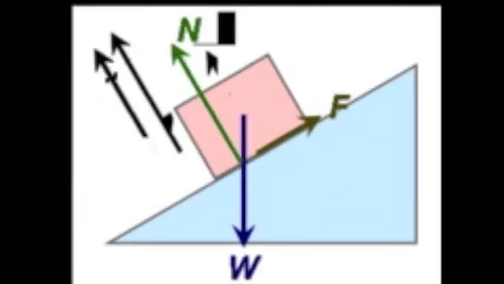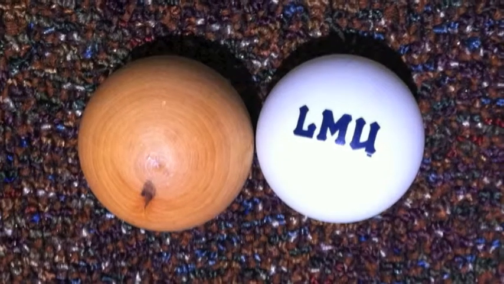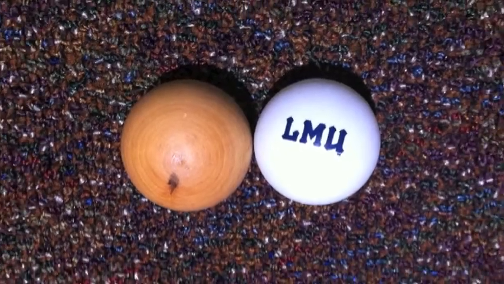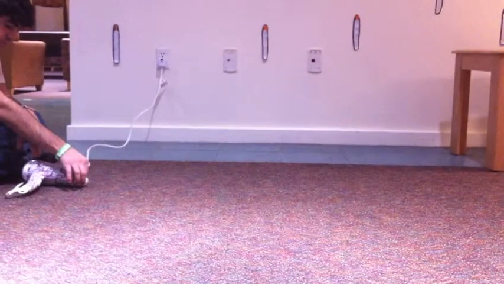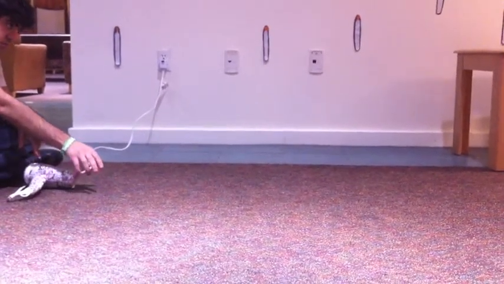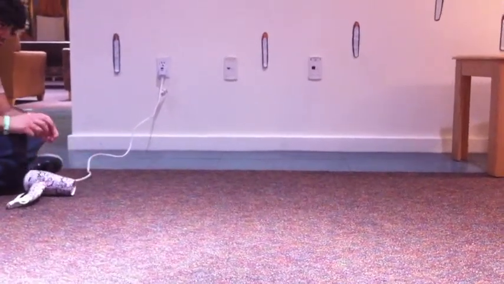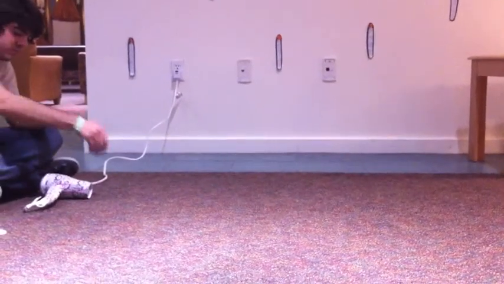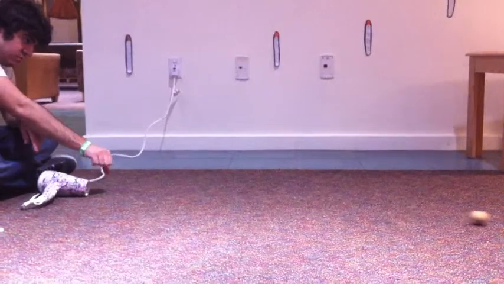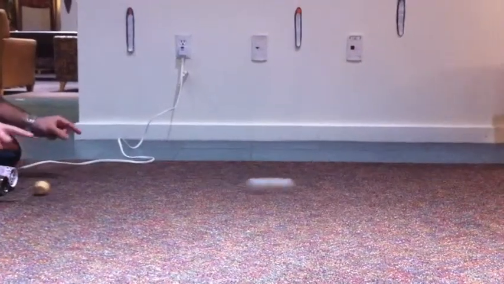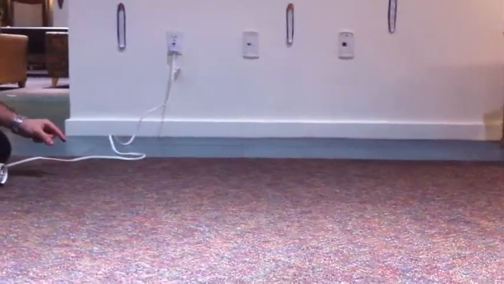If there are many forces acting on an object, it is the vector sum of those forces that produces any acceleration. In this next experiment, these two balls will have equal forces exerted on them. First, force is applied on the ping pong ball. The ball accelerates rapidly because of its low mass. When the same force is exerted on the more massive wooden ball, it accelerates more slowly. This happens because mass and acceleration are inversely related when the net force is the same.